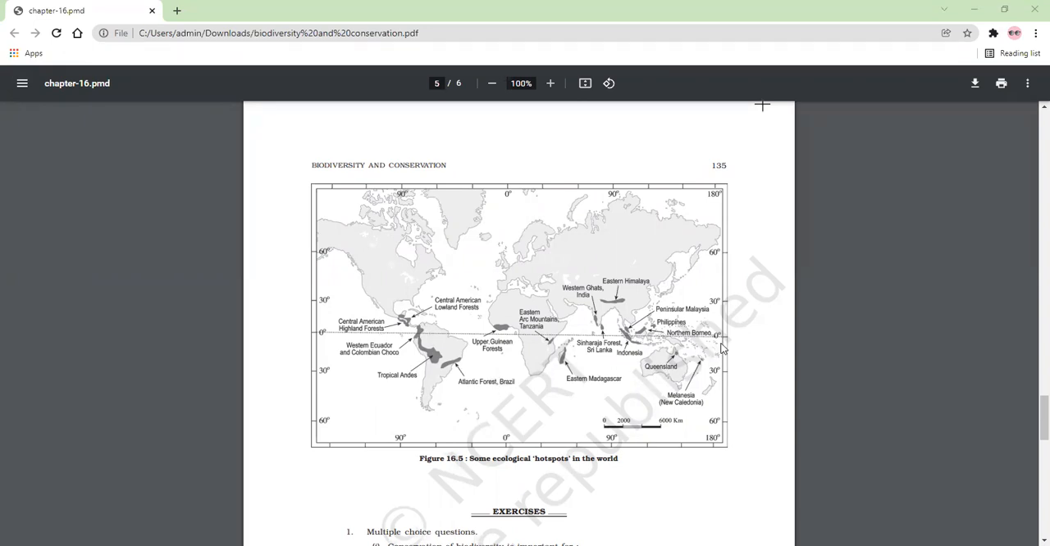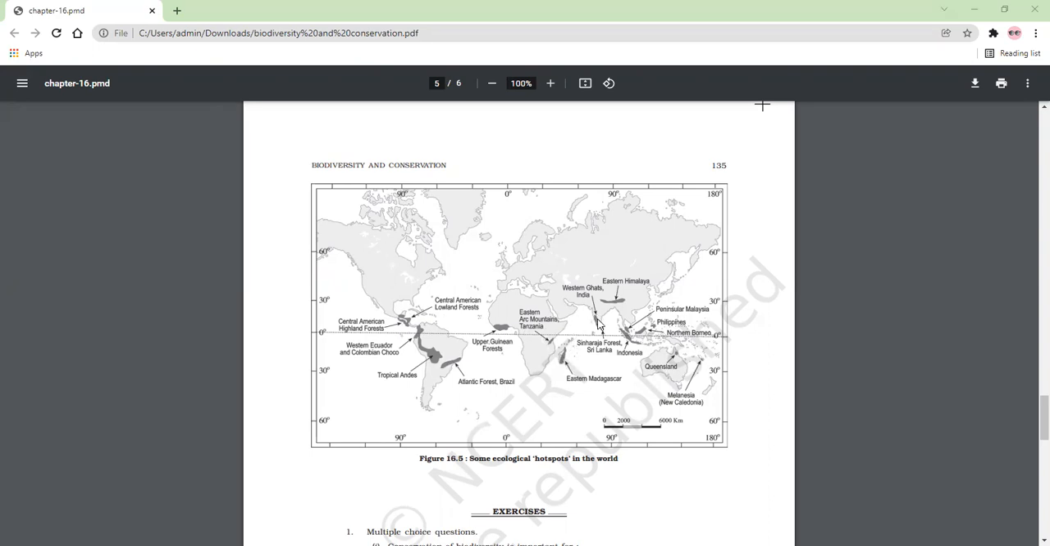और ये सारे के सारे अगर आप देखोगे तो कहाँ है, ट्रॉपिक्स पे ही है. पोलर एरियाज में आपको ज्यादा बायोडाइवर्सिटी नहीं दिख रही है. You can see the picture of the world. You can observe that all the biodiversity hotspots are located in tropics. ये देखिए, Upper Guinean forest, Eastern Arc Mountains Tanzania, Eastern Madagascar, this is Madagascar island.